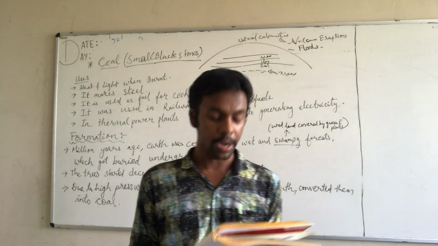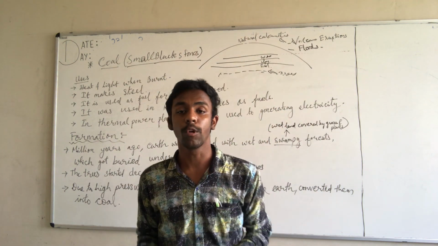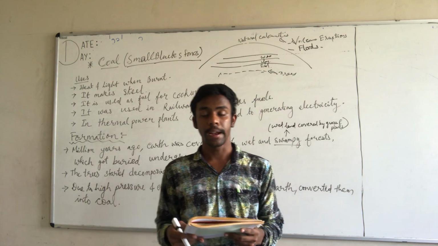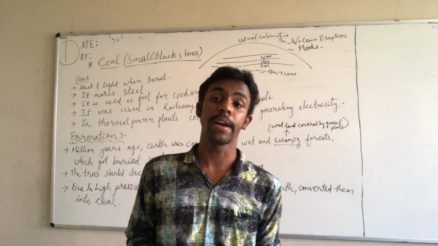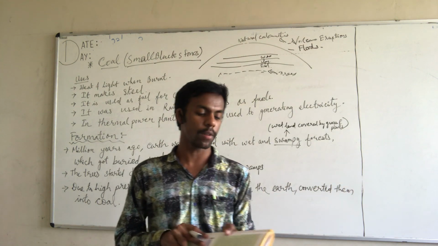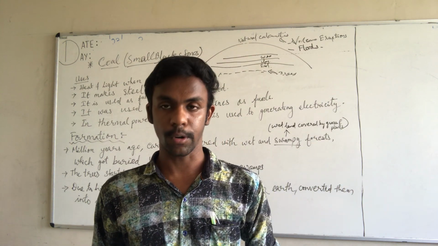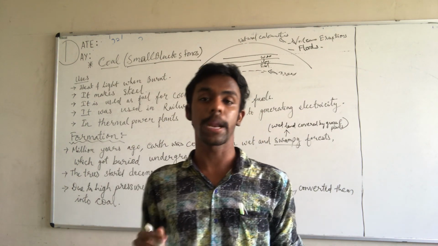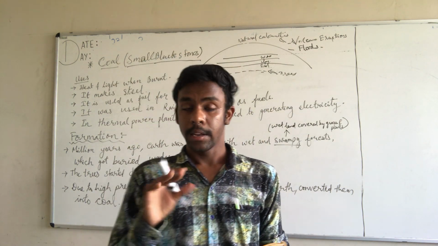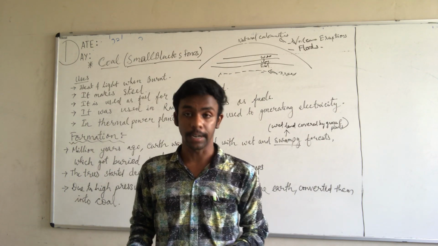So this is what we have seen regarding how petrol and coal are formed, and the places from where they are extracted. This is what we have seen regarding coal and petroleum. I hope that you have understood. Now let's get into the conservation of coal and petroleum. That is on page number 39.